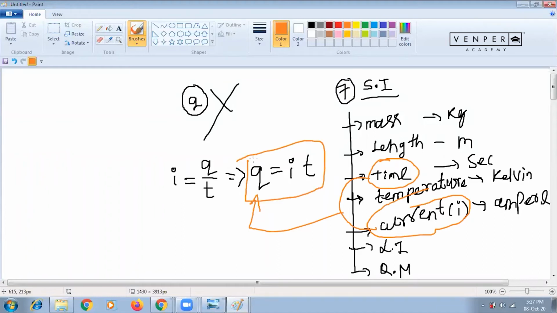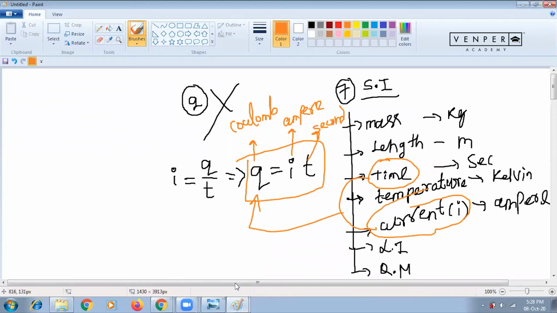So here the charge unit is Coulomb, the I unit is ampere, and the T unit is second. So Coulomb is nothing but ampere into second.